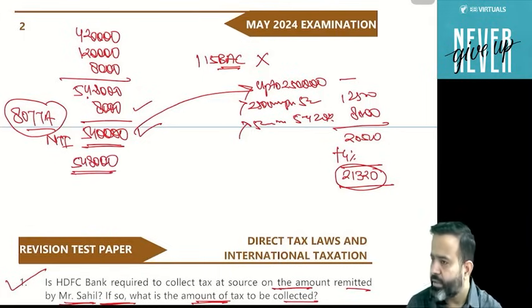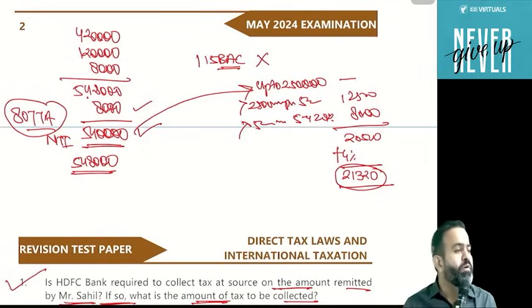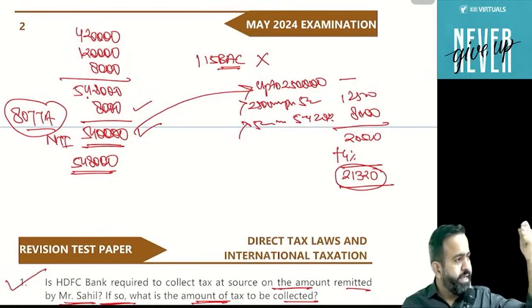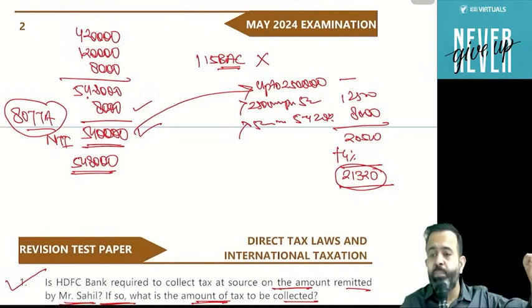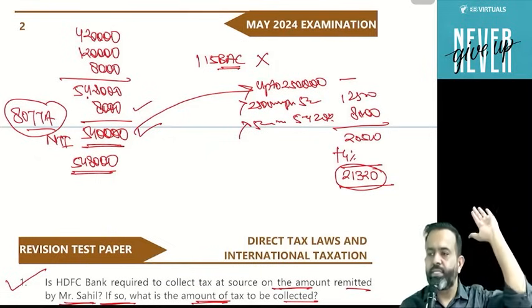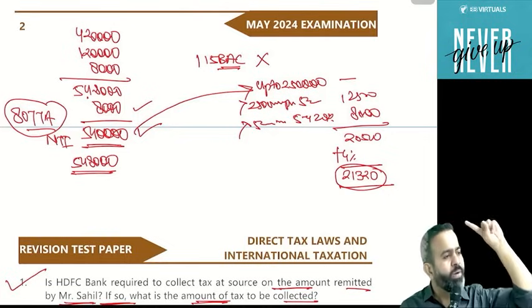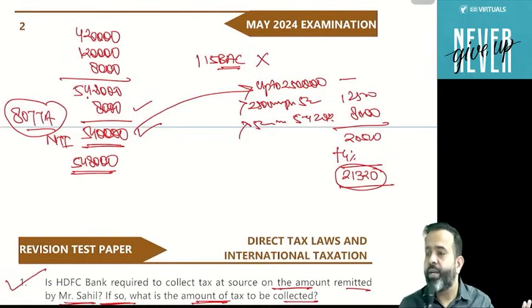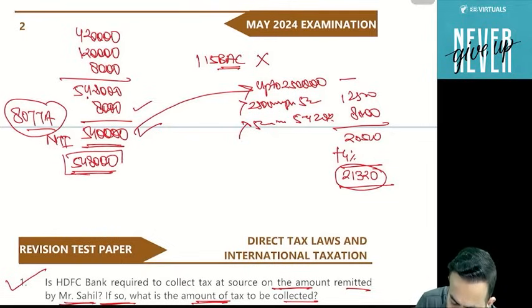Because the deduction is not available. And guys, you know that under 115BAC from this year the slab rate is changed. The slabs are 3 lakh, 6 lakh, 9 lakh, 12 lakh and 15 lakh. And the rates are 5%, 10%, 15%, 20% and 30%. There is no 25%. So the rates are 5%, 10%, 15%, 20% and 30%, and the slabs are 3, 6, 9, 12 and 15. So guys, on 5,48,000, can I say that up to 3 lakh there is no tax?